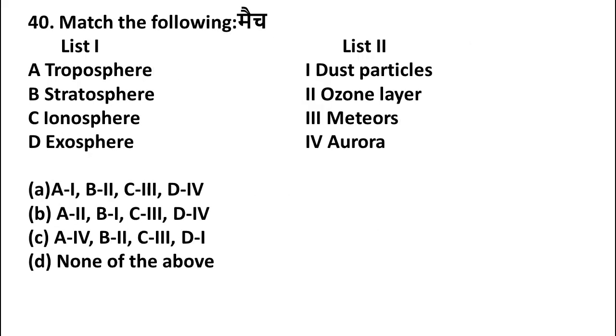Match the following list. List one is showing different layers of the atmosphere. Option A troposphere, option B stratosphere, option C ionosphere, option D exosphere. And list 2: option 1 dust particles, option 2 ozone layer, option 3 meteors, option 4 aurora. Friends, here the right answer is option A. In the troposphere we see dust particles. In the stratosphere we find the ozone layer, in the ionosphere we see meteors, and the exosphere is known for the aurora. Please remember this.